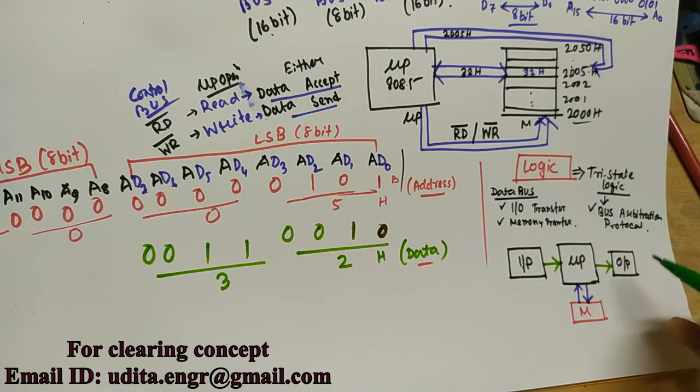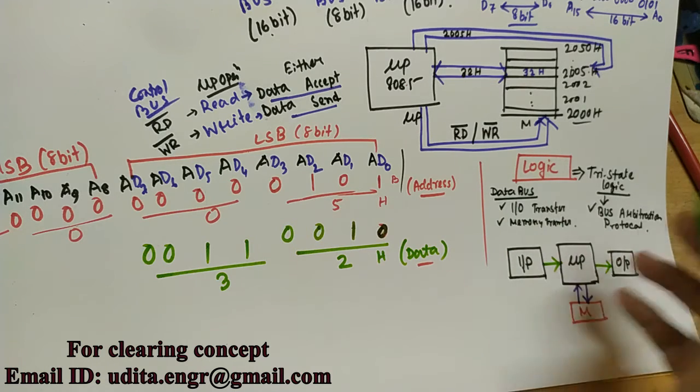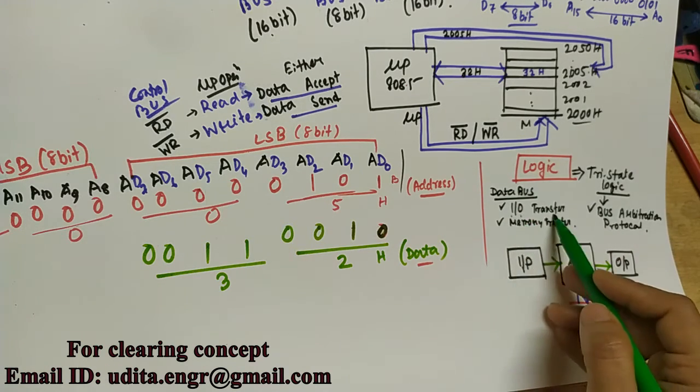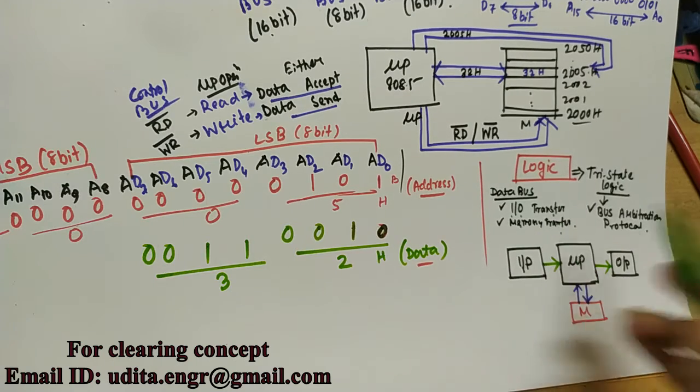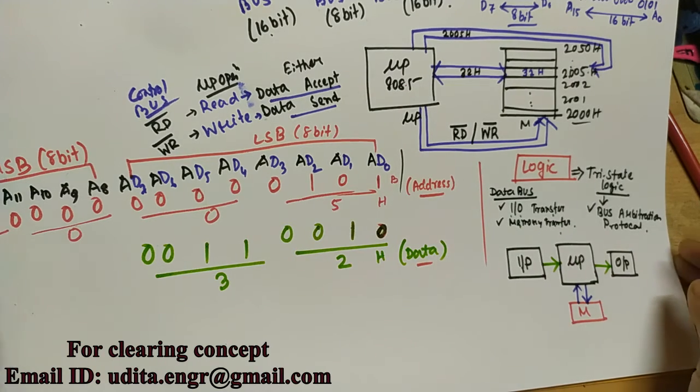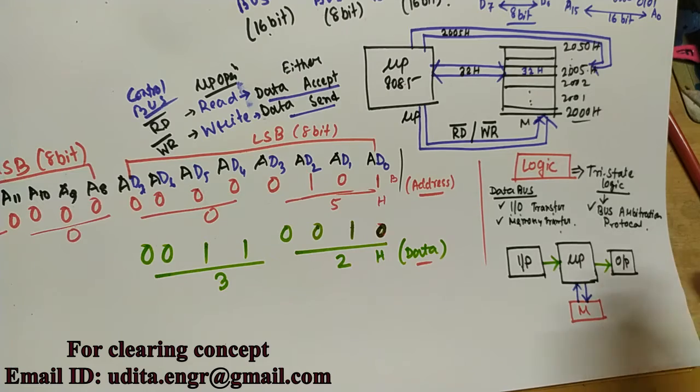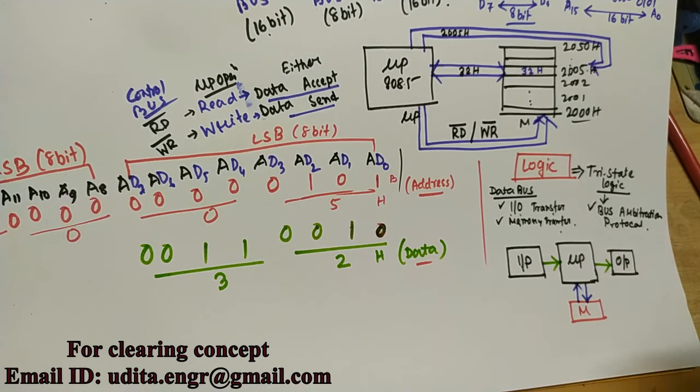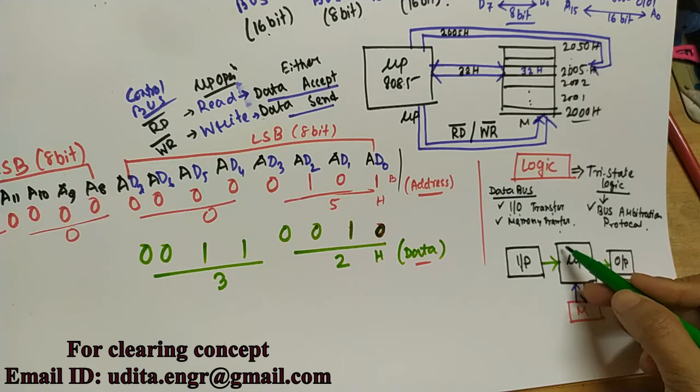Through the data bus the transfer happens, input-output transfer and memory transfer. And the main transfer function, that is where the data goes to or from where it should be accepted, is basically controlled by the microprocessor.